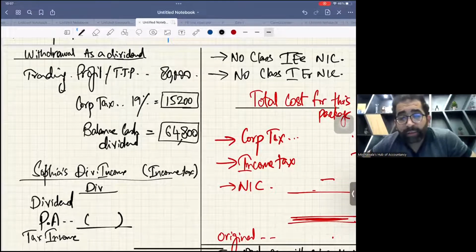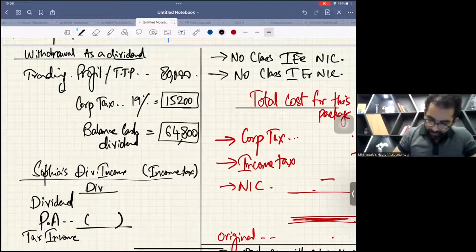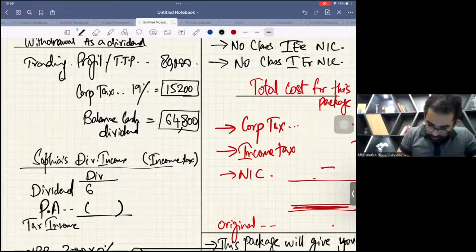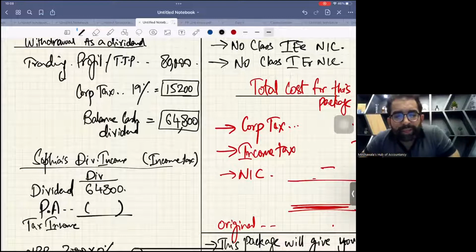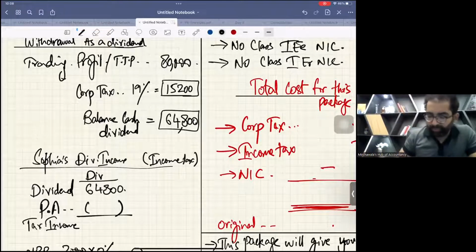Now the dividend which Sophia is receiving is a taxable income. Let's calculate income tax for Sophia. Start. This 64,800, there is no other income. So this will be total income and this will be your ANI. And as your ANI is less than 100,000, your personal allowance will be